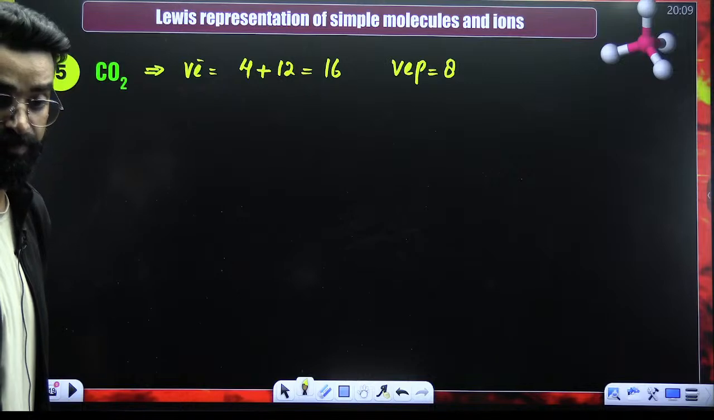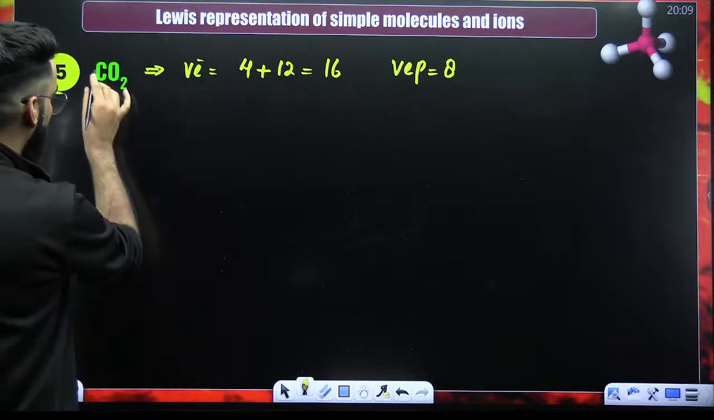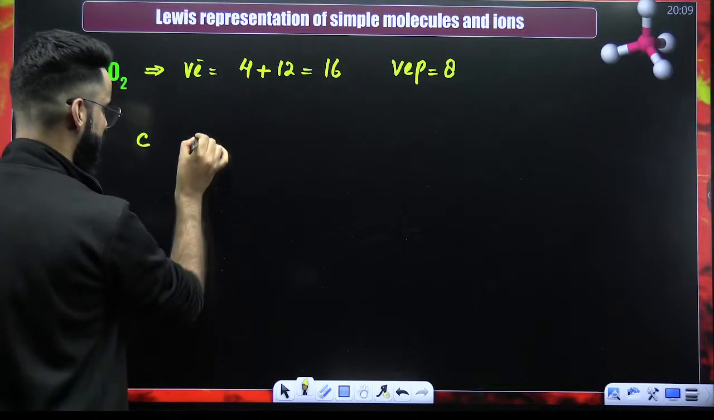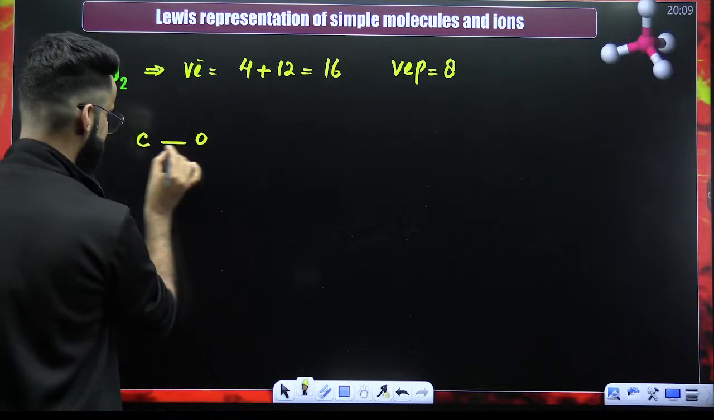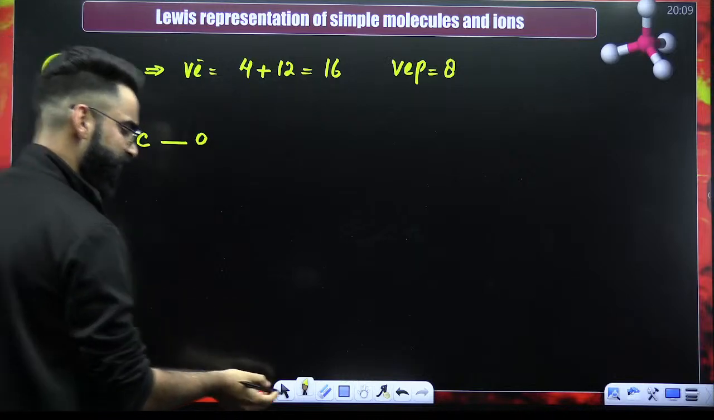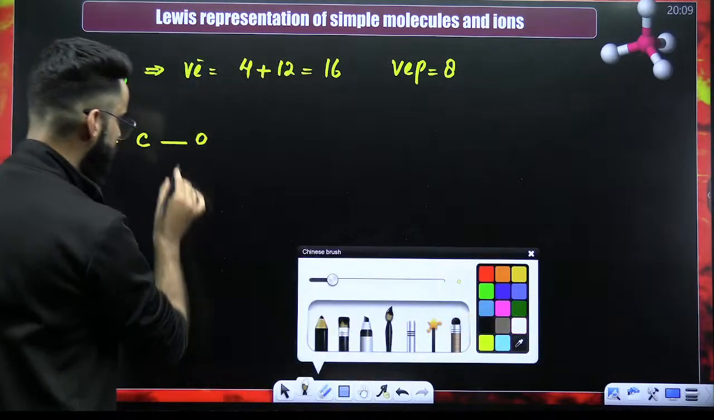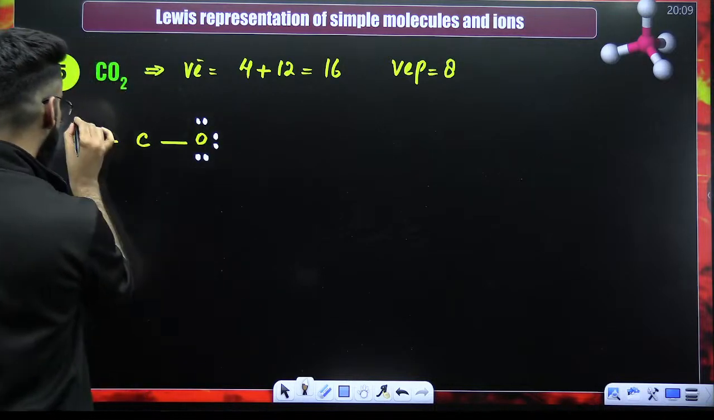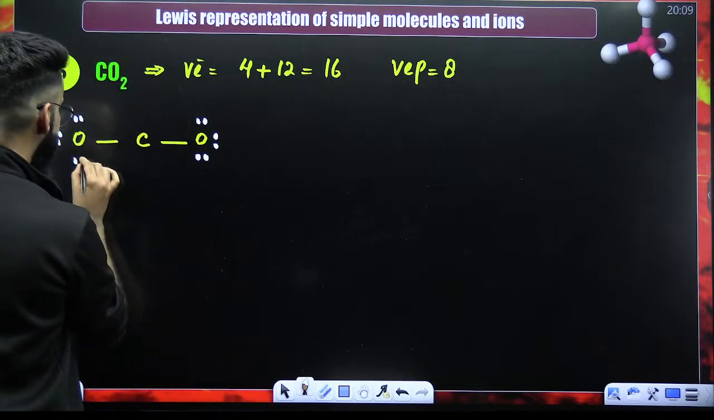8 valence electron pairs. Okay. Now, which one is the less electronegative element? Carbon. Less electronegative element is the central atom. This is oxygen, this is oxygen. Put a single bond, put a single bond. Now start filling the octet of the more electronegative element. So 2, 4, 6, 8. Done. 2, 4, 6 and 8.